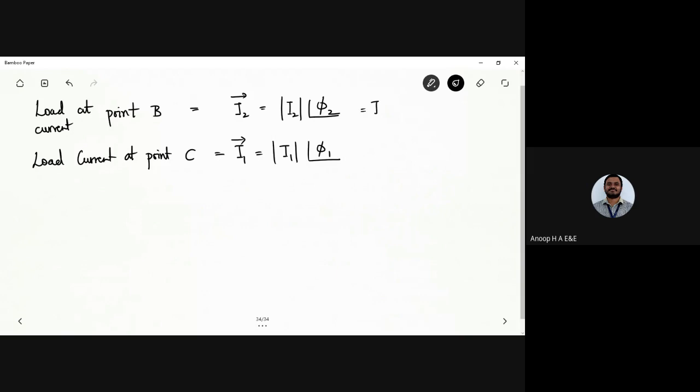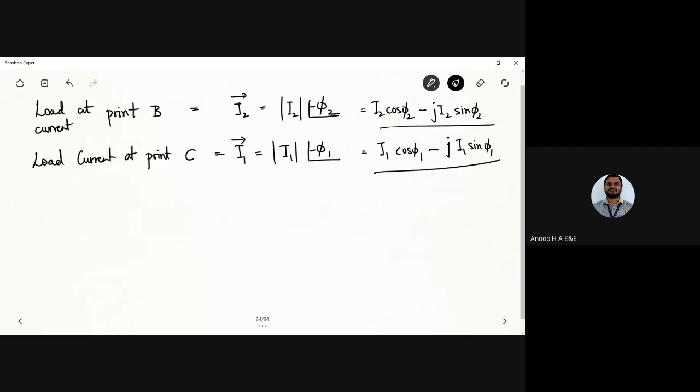So I can write it as I2 cos phi 2, it's a lagging power factor, minus I2 sin phi 2 with the J term. Now again I1 cos phi 1 minus I1 sin phi 1, again with a J term. So why is it a minus sign? It is because of the lagging power factor that we have got. That is the reason why you will have a minus sign. You can include it here or here, it is one and the same.